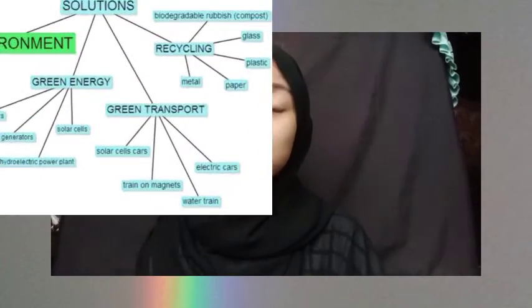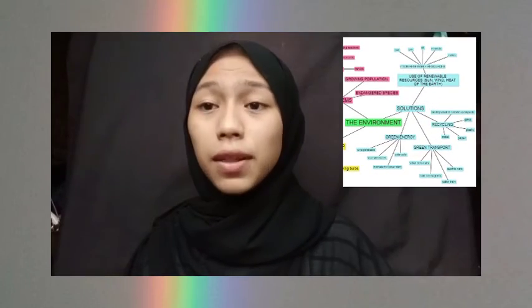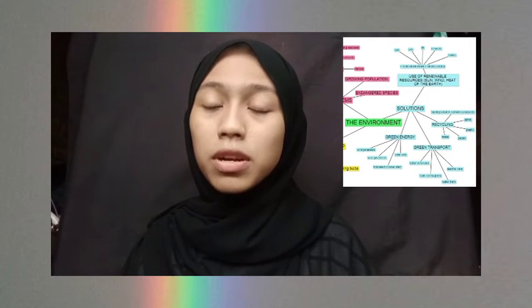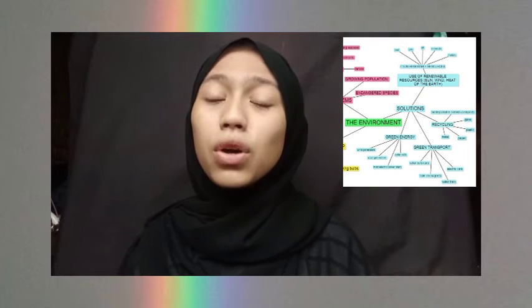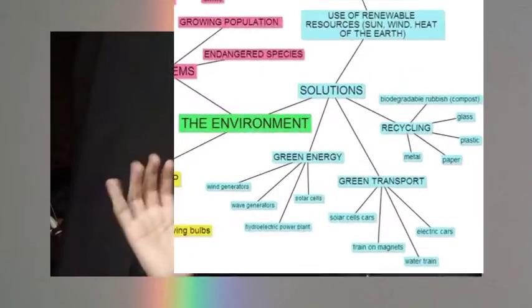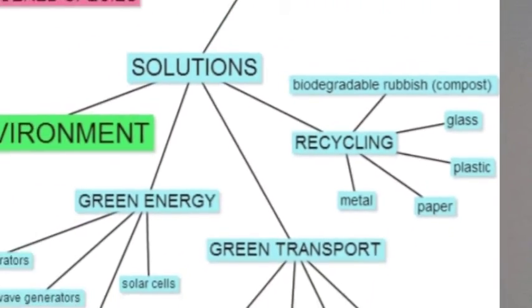Third, use green transportation. Green transportation is an important means of easing traffic congestion and solving urban pollution and environmental problems of major international cities, which actively promote green traveling and public transport and shift from being vehicle-oriented to being human-oriented. Examples of green transportation are solar cell cars, trains on magnets, electric cars, and water trains.